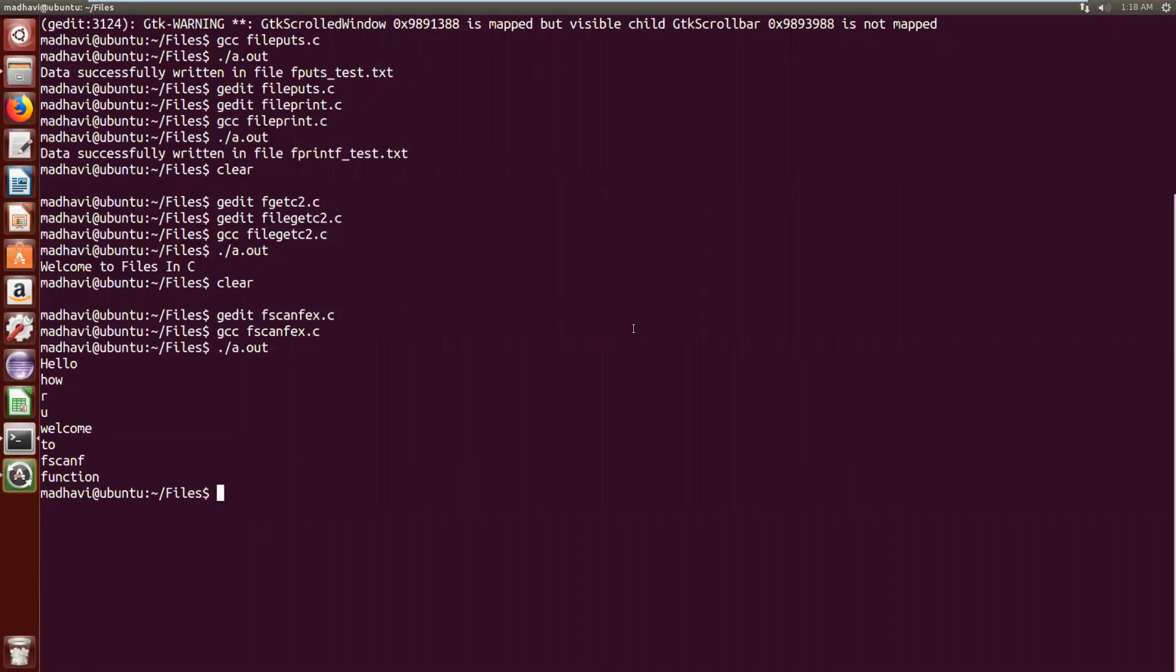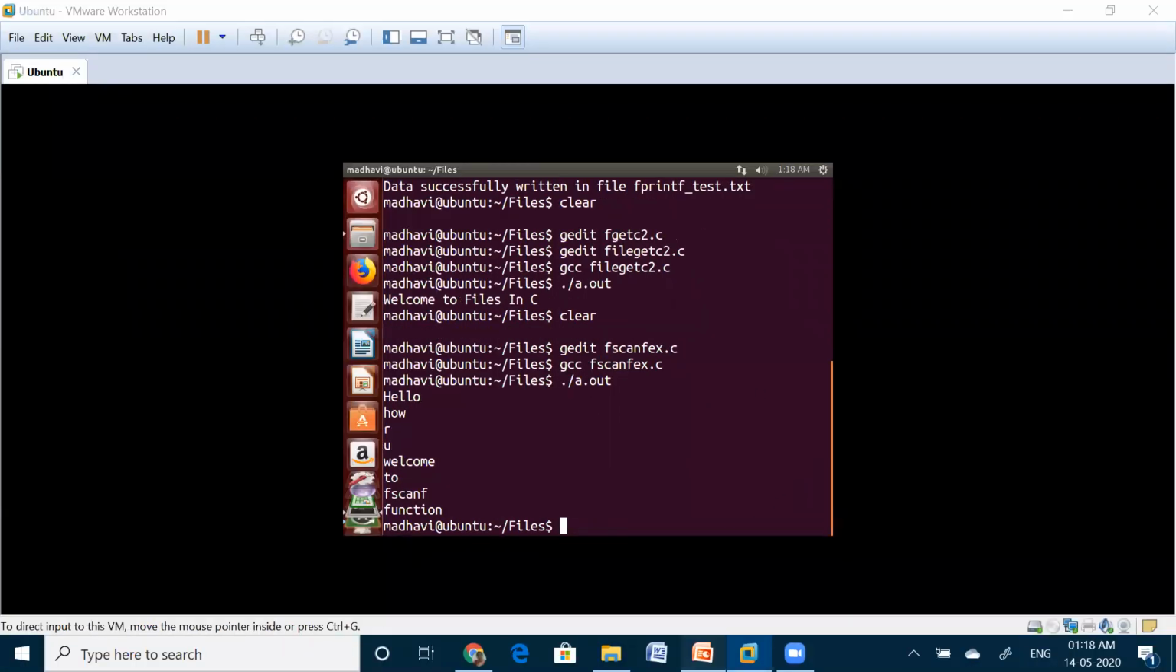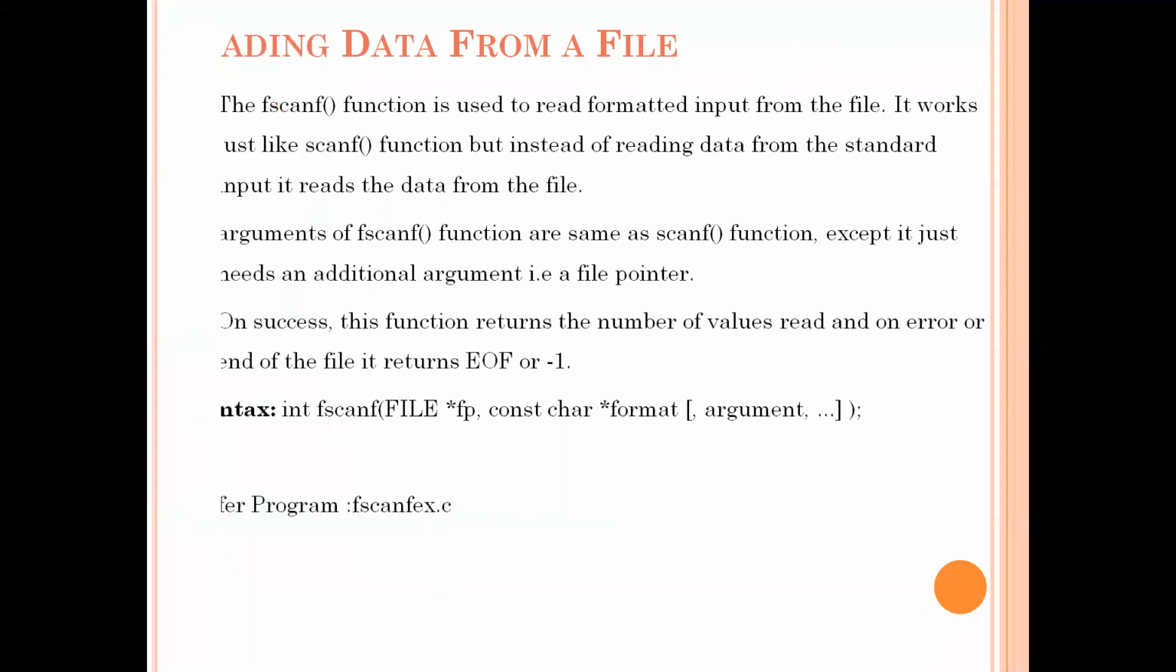Okay, this is all about file reading and file writing functions. So in this session, we have discussed how to open the file, how to write the contents into the file, and how to read the contents from the file.